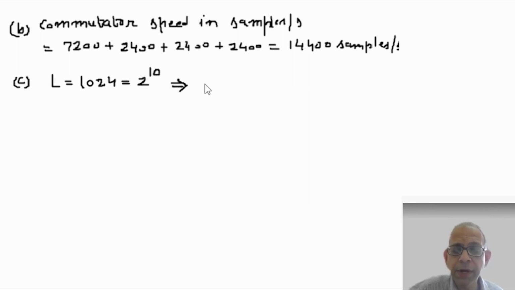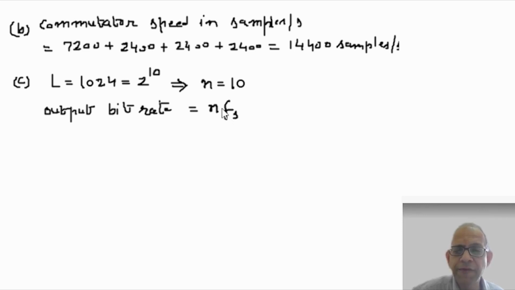That means the number of bits per quantization level, n, is equal to 10, and therefore the output bit rate is equal to n times fs, where fs is the commutator speed in samples per second.